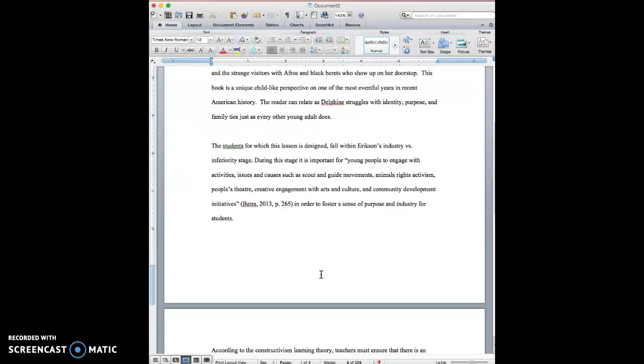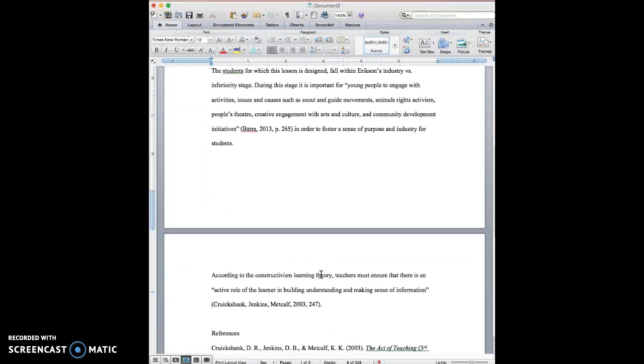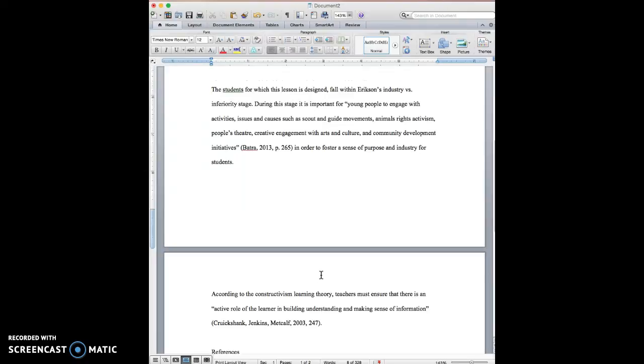You need to address the developmental level of the children that you're working with, so 4th, 5th, or 6th graders. What is it that you know about them developmentally? You need to address learning theory, and you need to address how the children are going to be learning literacy. So you need to make sure all of those things come together.